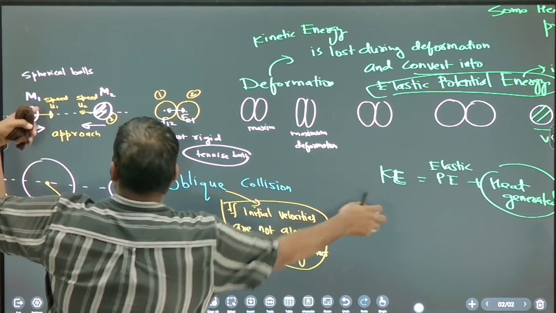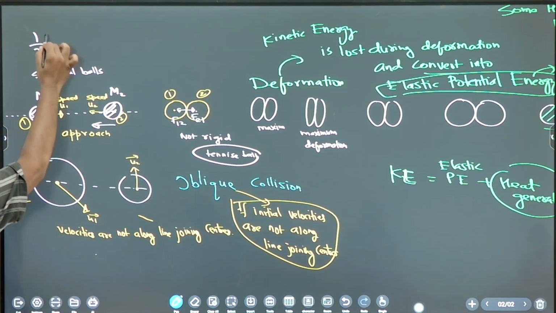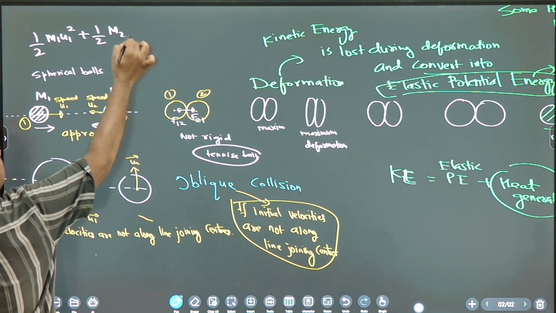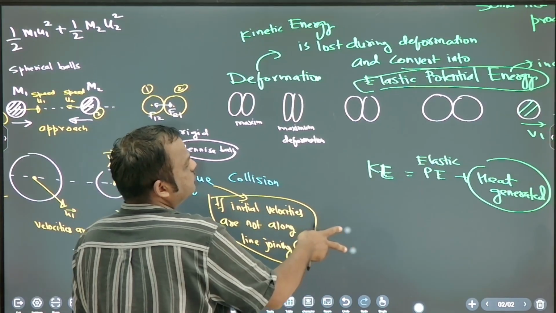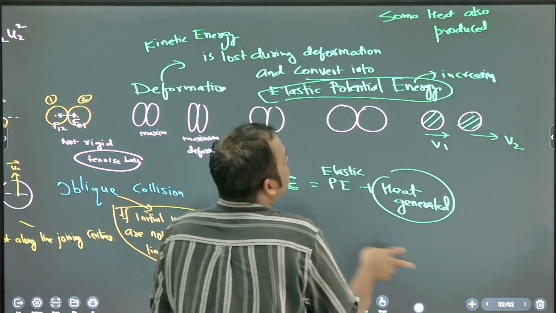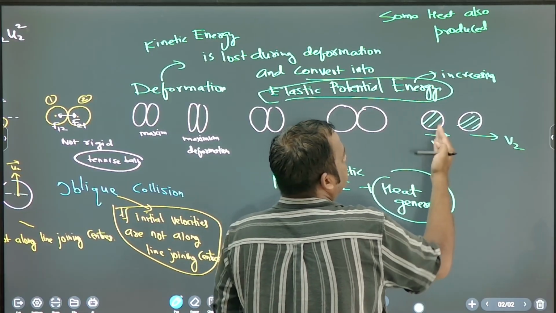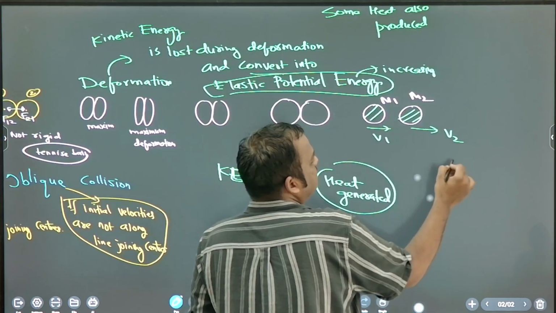What is the kinetic energy here? Half m1 u1 square plus half m2 u2 square. And suppose finally after separation they are going with v1 and v2, then what is the final kinetic energy?